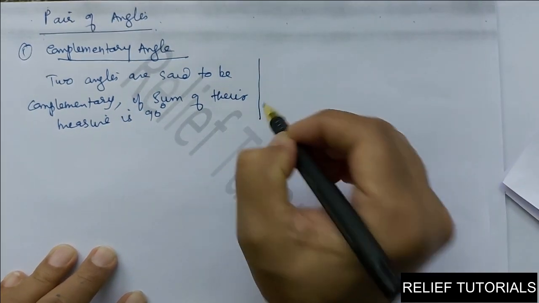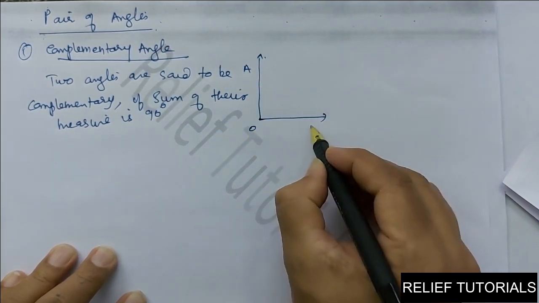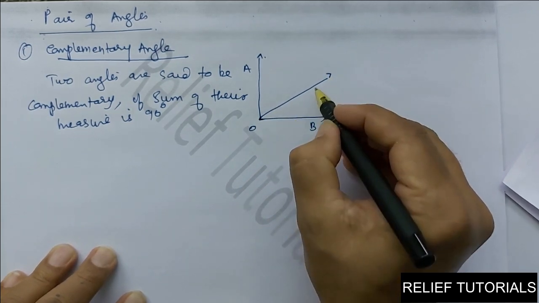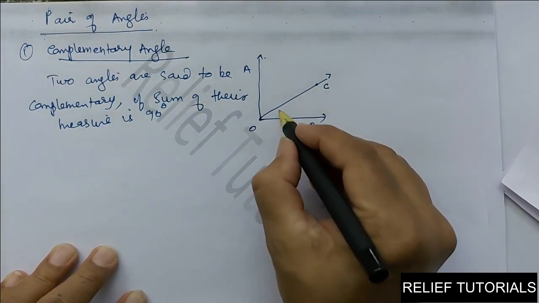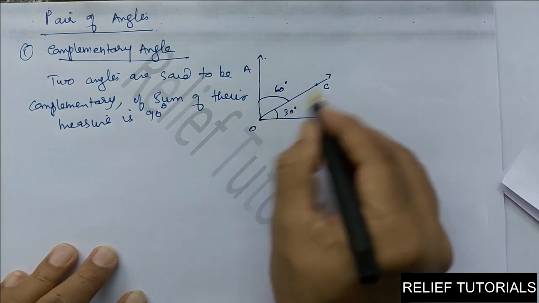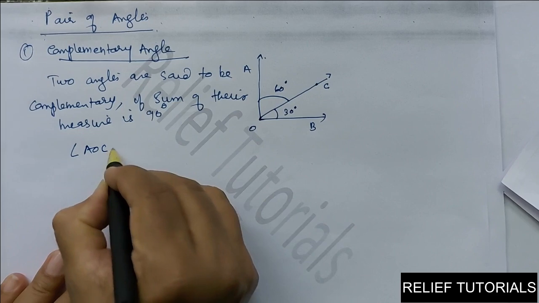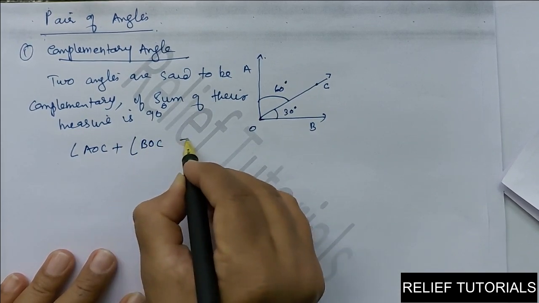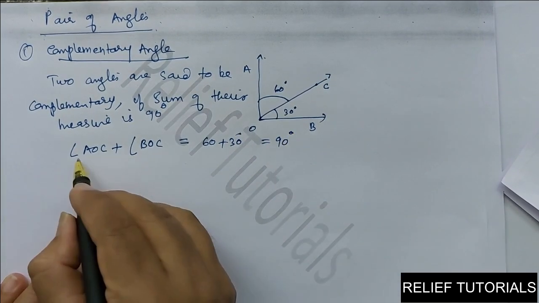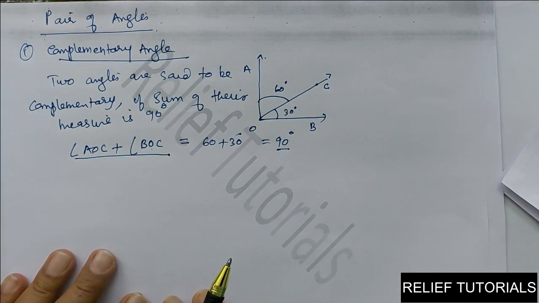See, I will draw one diagram here. A, O, B, and C. For example, I can say this is an acute angle of 30 degrees. This is also an acute angle of 60 degrees. So the total of these two angles is 90 degrees. So angle AOC plus angle BOC is equal to 60 plus 30, that is equal to 90 degrees. So these two angles are called complementary angles.